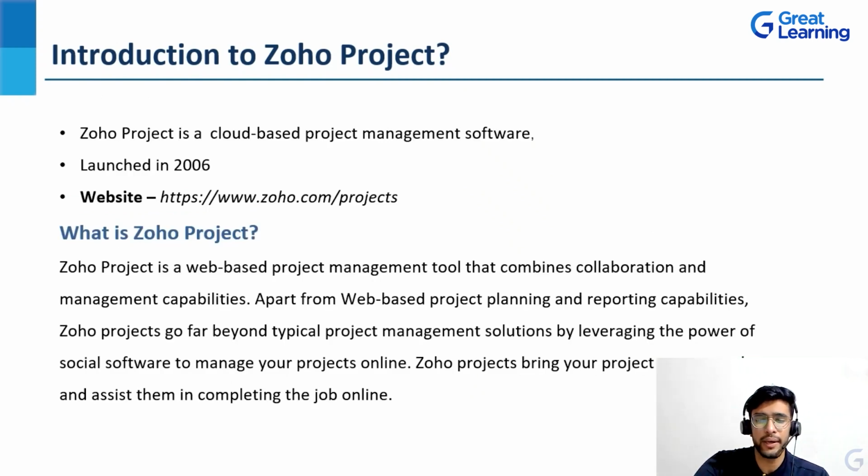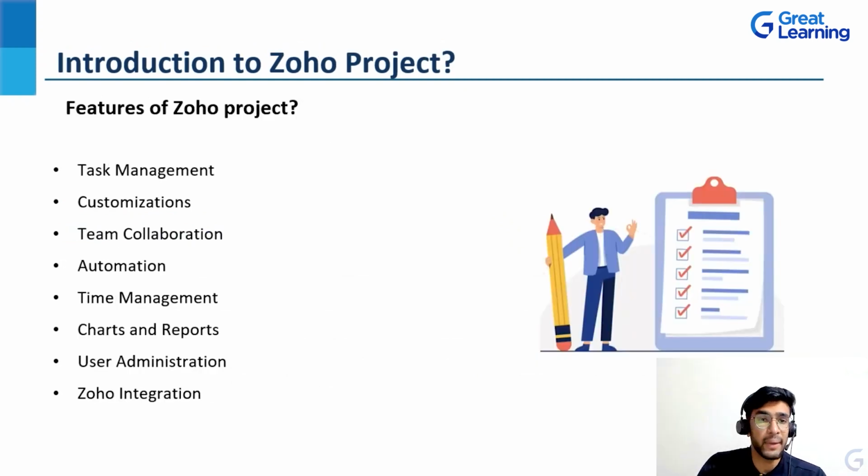Now let's move ahead and understand the main features of Zoho Projects. Talking about the first feature, we have task management. Zoho Projects enables us to divide or subdivide tasks amongst the team members, that is the work breakdown structure. Then we have issue management and the different task views, wherein the project manager can view updates and the progress of each task that is taking place.